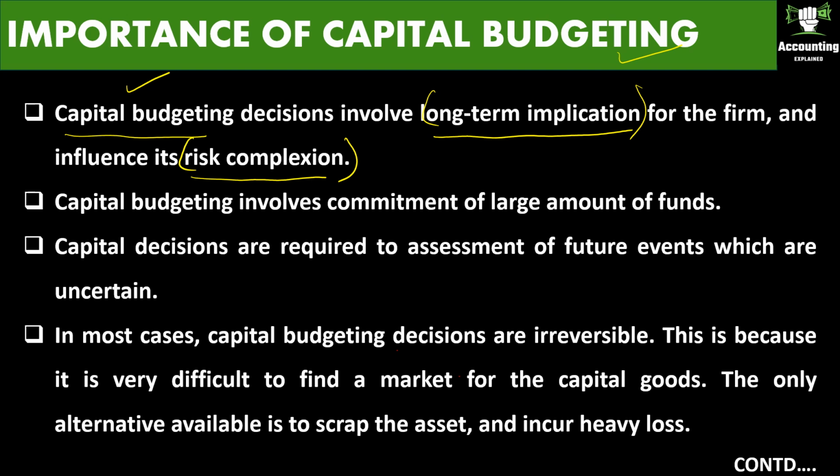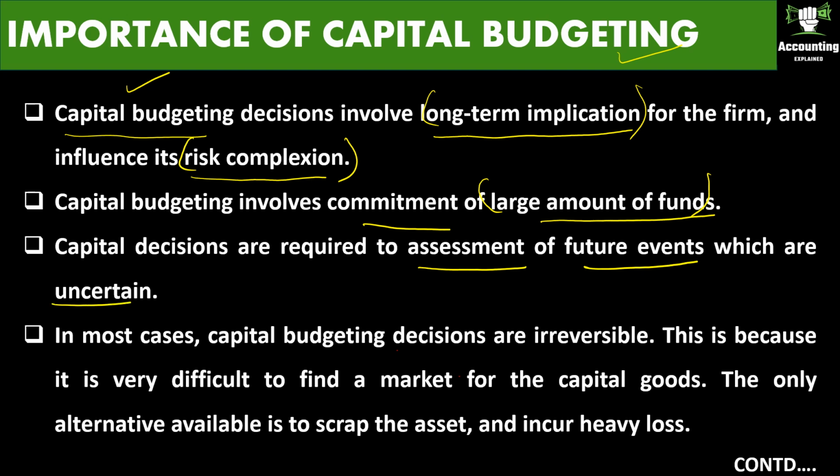in the business? Next, capital budgeting involves commitment of a large amount of funds. It's a capital expenditure, so obviously it will involve investment of a large amount of funds. Capital decisions require assessment of future events which are uncertain.